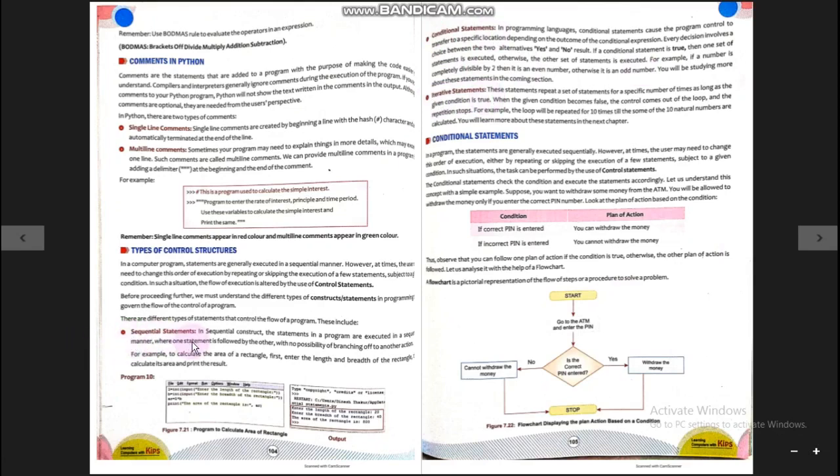Sequential statement is the plain program which you have written till now. Sequential statement means a program which is executed from top to bottom, every statement one by one. Here no conditions are there to repeat or skip the statements.